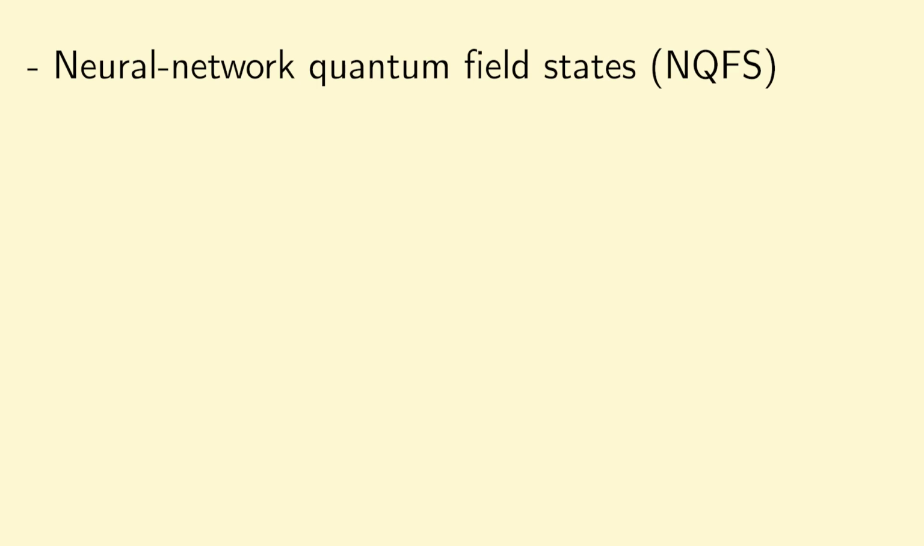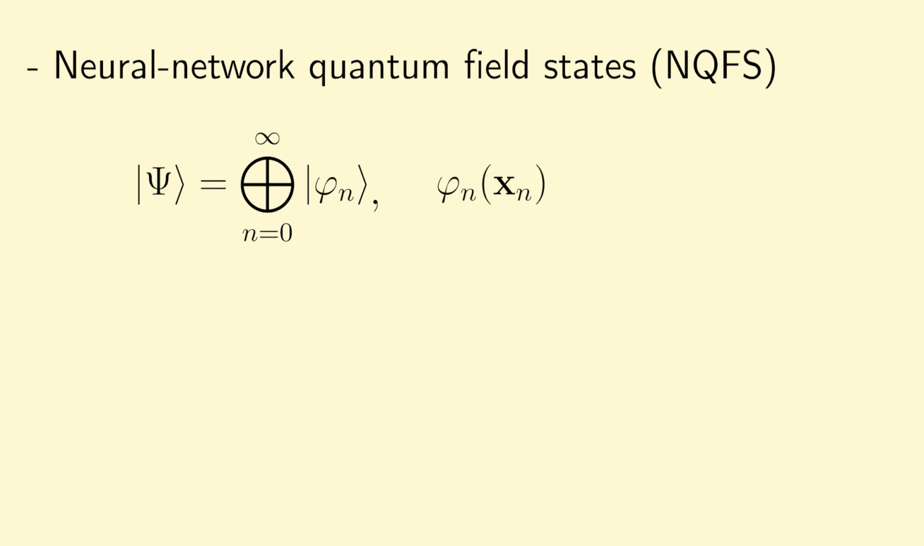Using this insight, let us introduce our new ansatz, known as neural network quantum field states, as a variational ansatz for quantum field theories. So as we had on the previous slide, a quantum field state can be expressed as a superposition over all of these n-particle wave functions. And in position space, an n-particle wave function can be written as follows, where this input, boldface x sub n, is shorthand for a vector containing n entries, or n positions.